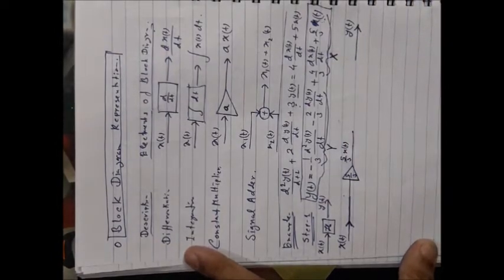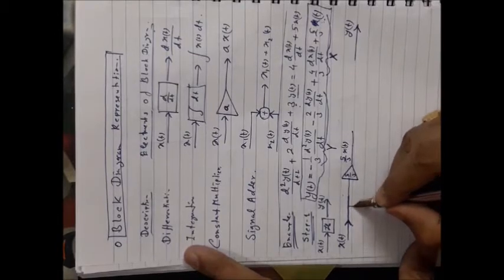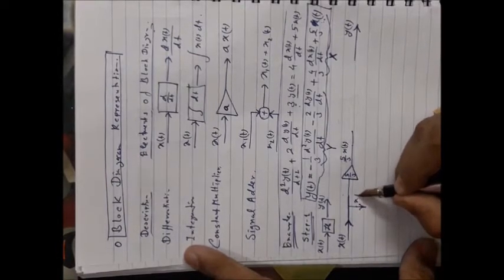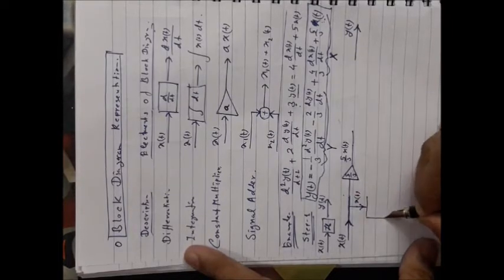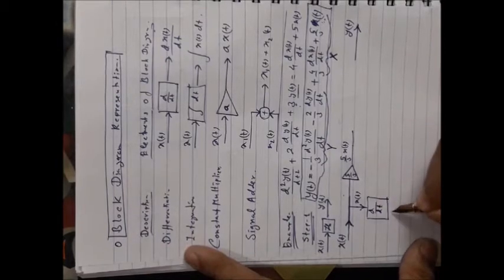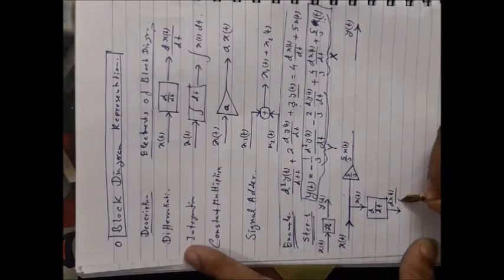Okay, next take out from here another branch. This branch is also xt. Now do one differentiation operation. What will be the output of it? It will be dx t by dt.